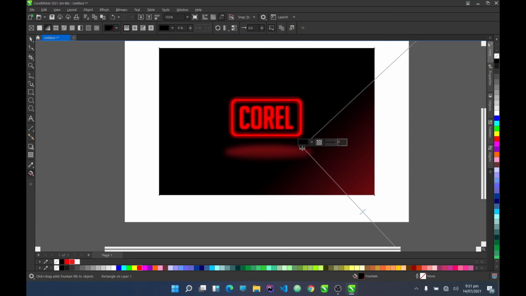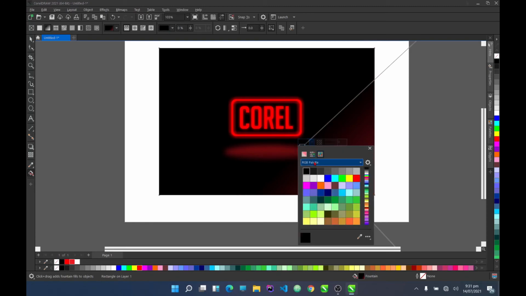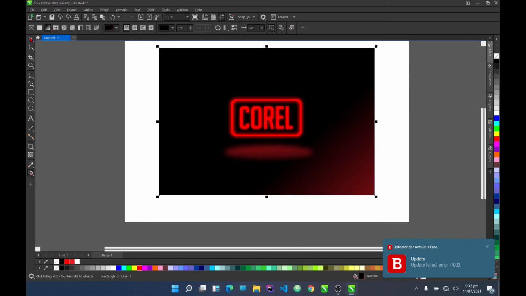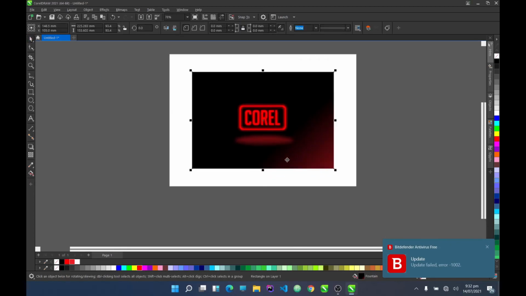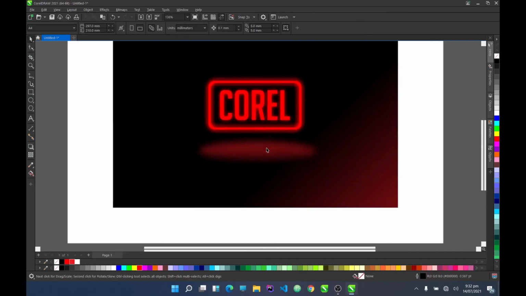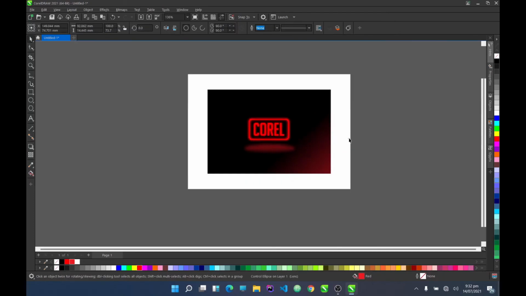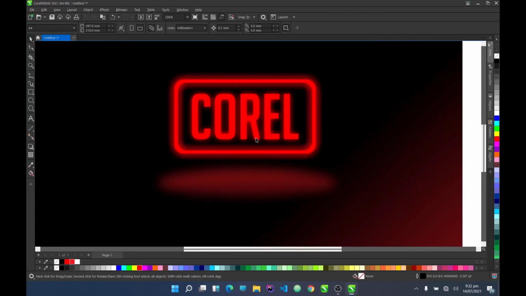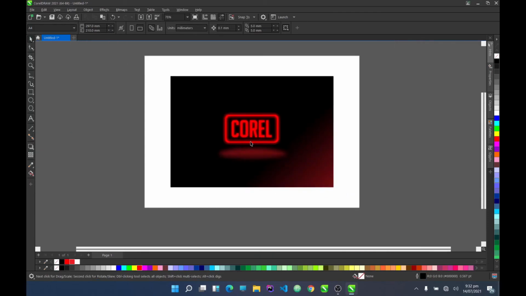So for this part, just like this is okay. So this is how you make your glow effects in CorelDRAW.